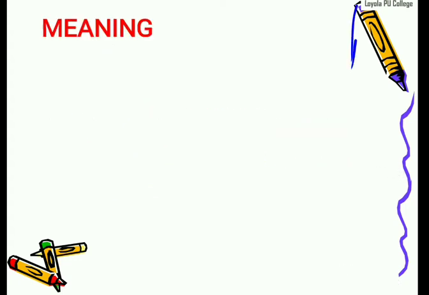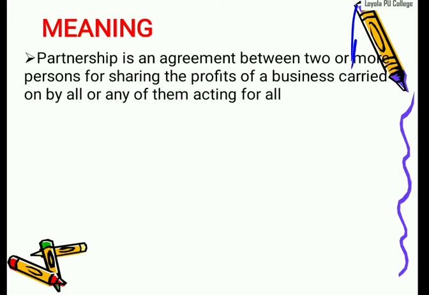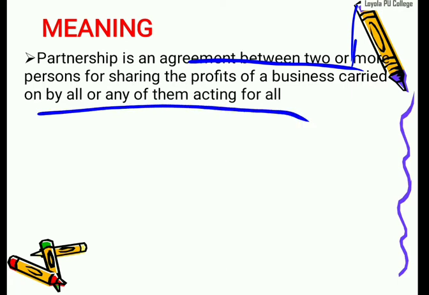First one, meaning. As per the basics of partnership, this is chapter number 2. Already we know what we mean by partnership. Same definition: partnership is an agreement between two or more persons for sharing the profit of a business carried on by all or any of them acting for all. This is the partnership definition. We already learned this in the second chapter.